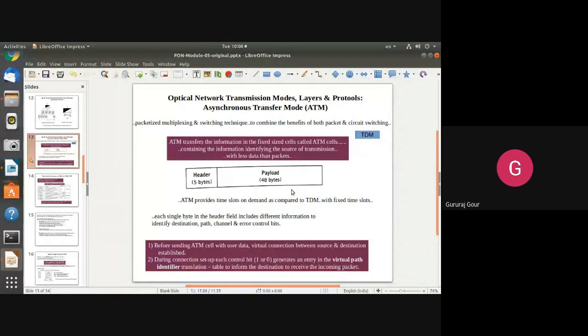The frame structure has been shown here. There are 5 bytes of header, with the remaining 48 bytes kept for the payload. The header includes information like destination address, path address, channel number, error control bits, etc.